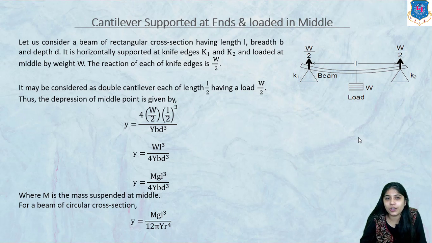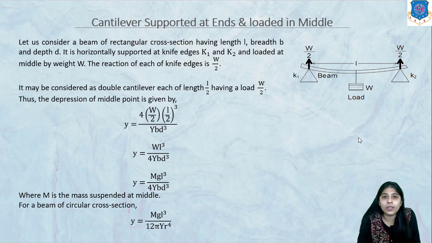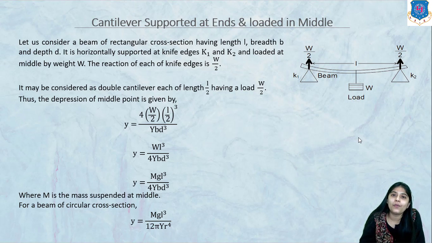So this is the expression for a rectangular cross section supported at both ends and loaded in the middle. If we consider a beam of circular cross-section, then the geometrical moment of inertia will be pi r raised to 4 by 4. In that case, the depression small y will be mgL cubed upon 12 pi Y r raised to 4.